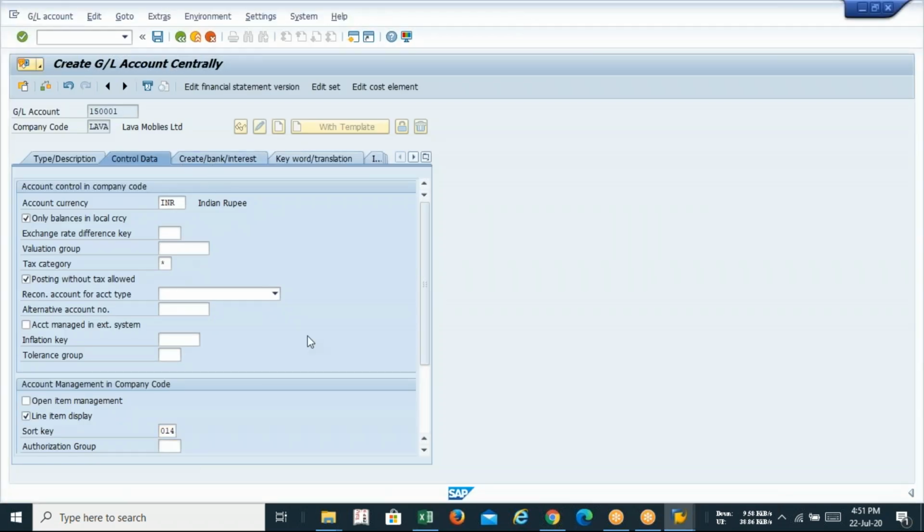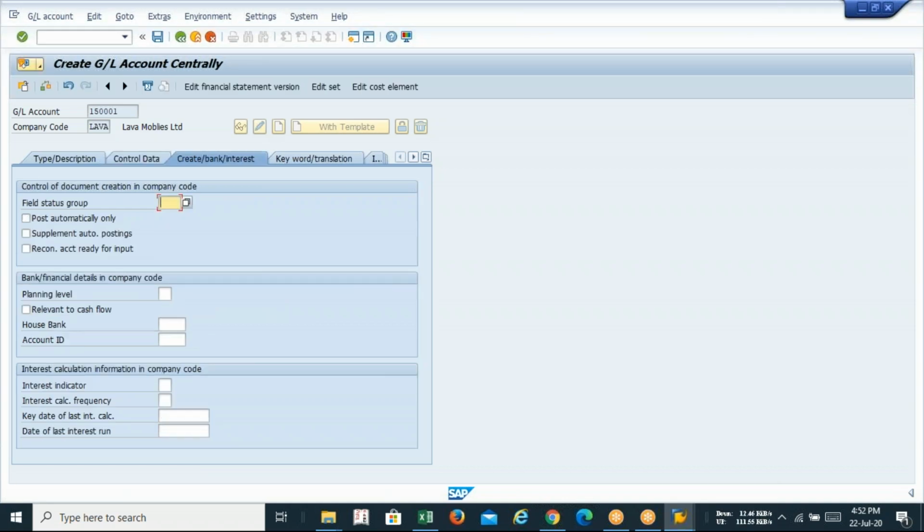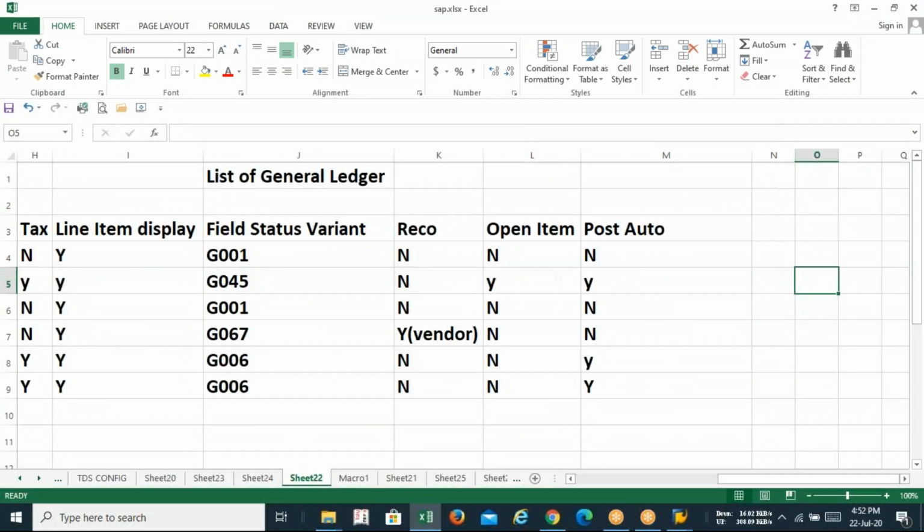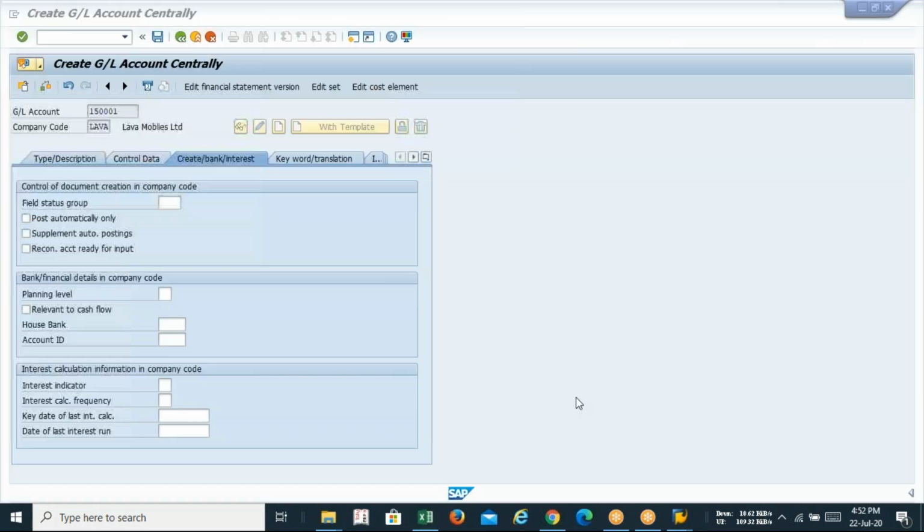It's the purchase order number. And the field status group also has to be different. So G045 and post automatically yes. Guys, do not forget to select this option, post automatically. If you are not selecting this, your GL will not be posting automatically. Press enter. So you can see that.